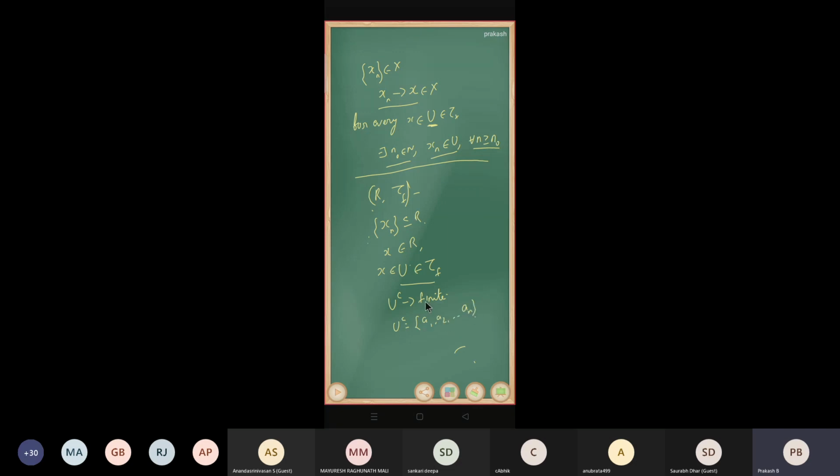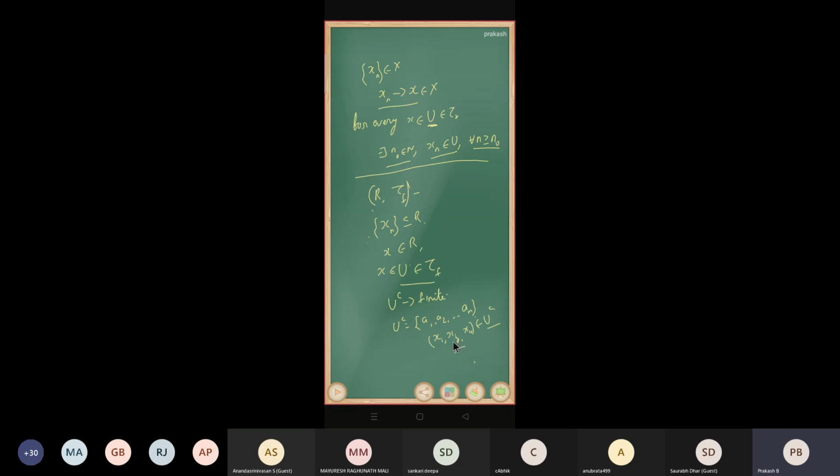I'm going to collect the elements of the sequence which belong to U complement, so x_i, x_j, x_k. Here U complement is finite, therefore this collection is also finite.